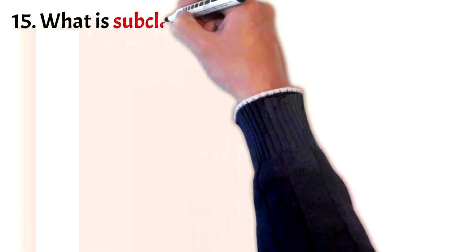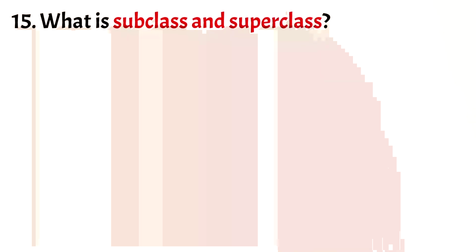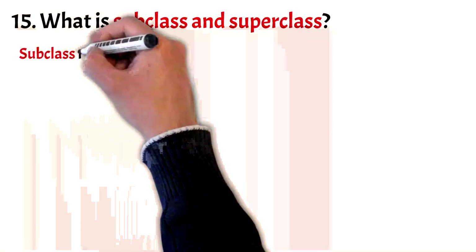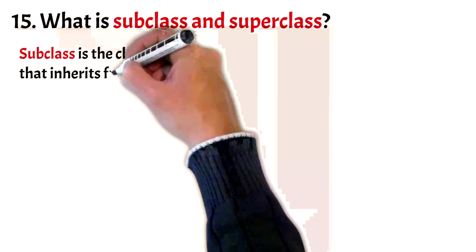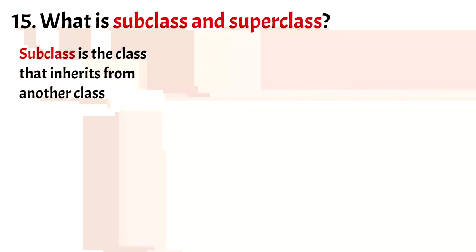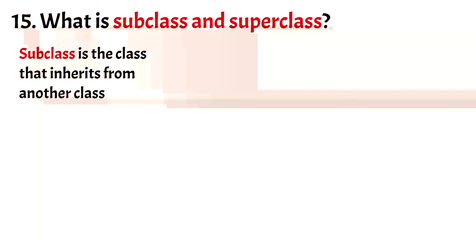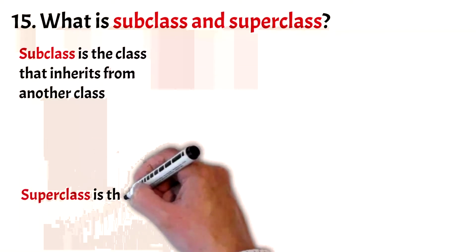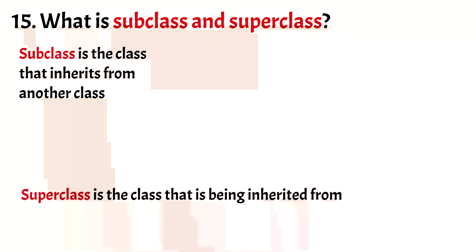Now the next question is, what is a subclass and a superclass? A subclass is a class that inherits from another class and is also known as a child. It is derived from the superclass and also inherits the properties of the superclass. Whereas a superclass is a class that is being inherited from, and it is also known as a parent.